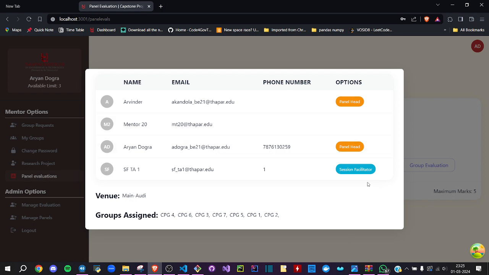There will also be a session facilitator, who would be responsible for managing the room, marking the attendance, and letting people in and out. And the menu and the groups assigned are also mentioned here.